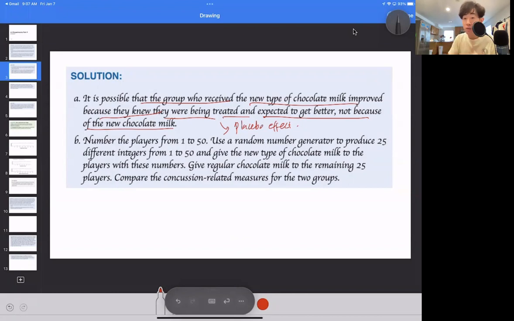It's just a psychological effect and say, oh, because I drank this, I'm going to get better. That could be a way. That could be the reason as to why these football players might be getting better. Again, it is still considered a confounding variable, but more specifically, it will be a placebo effect.